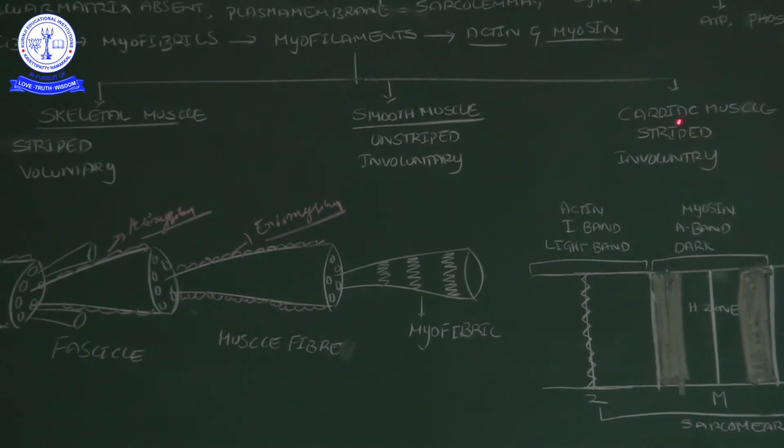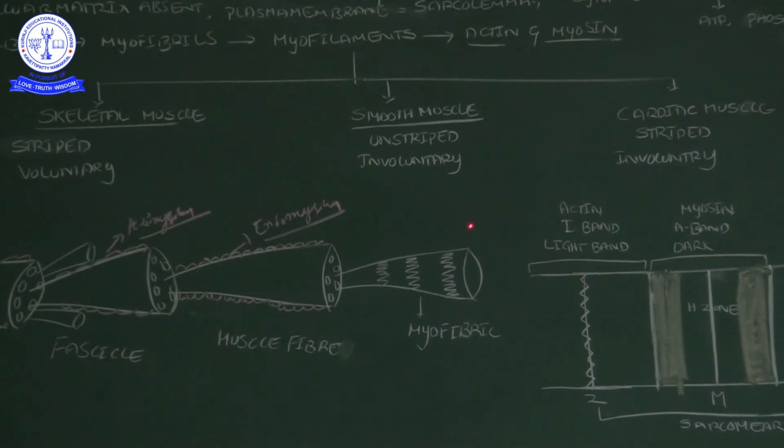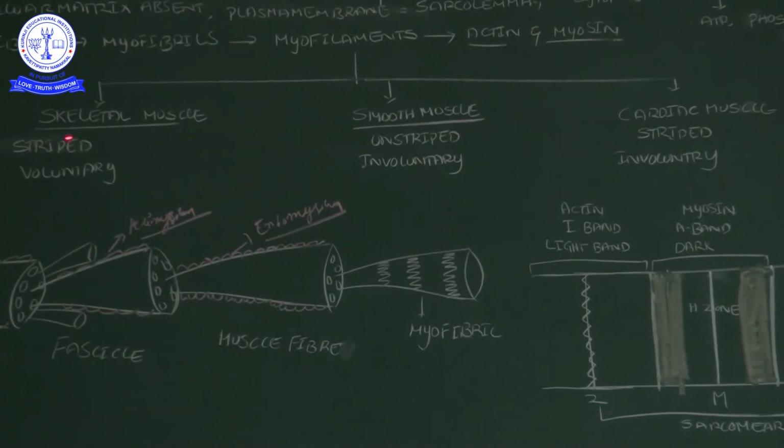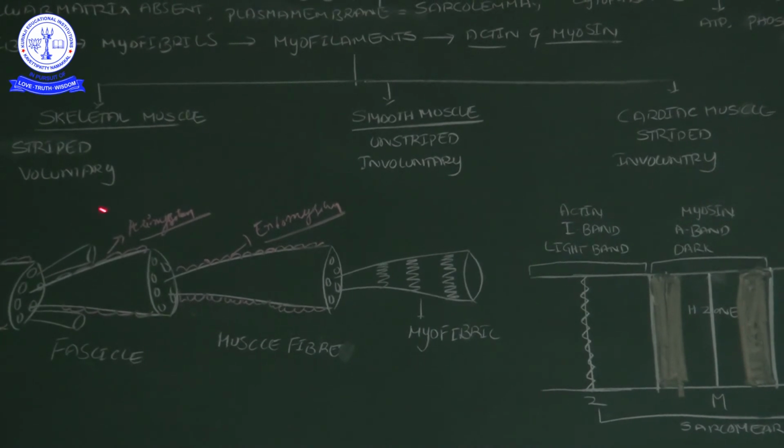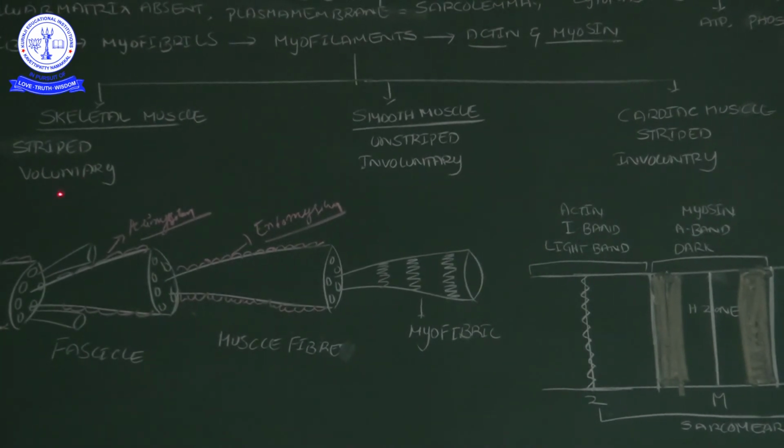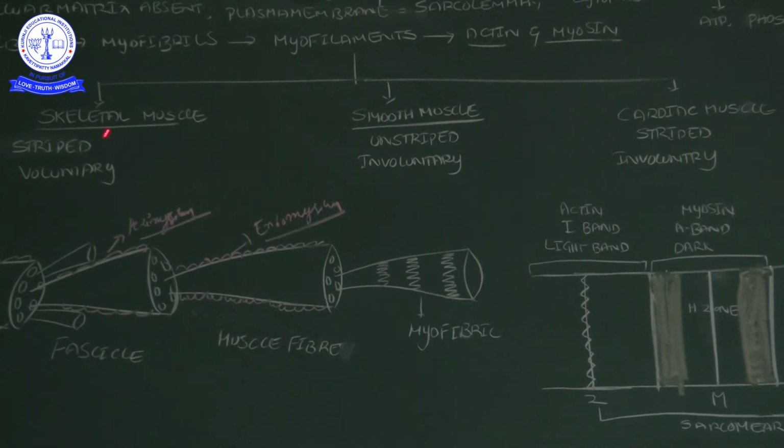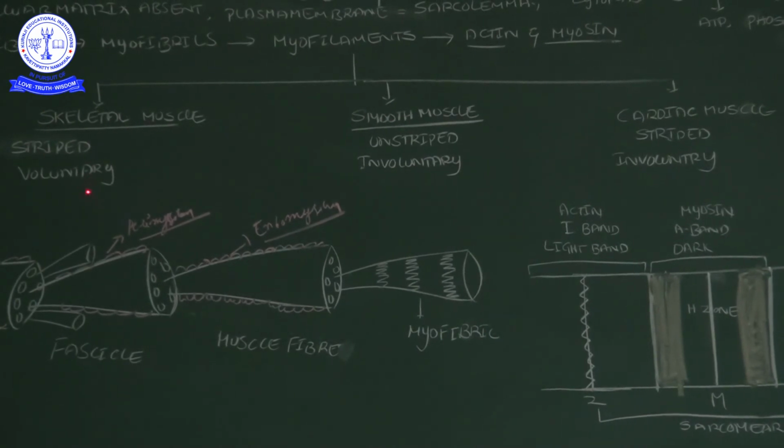Cardiac muscle is also striated and involuntary. Comparing these three, skeletal muscle is striped and cardiac muscle is striped. Stripedness we can say based on structure, on our vision. And for function, only skeletal muscle is voluntary.